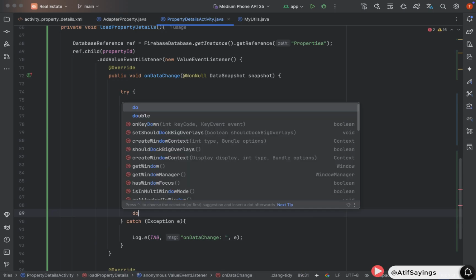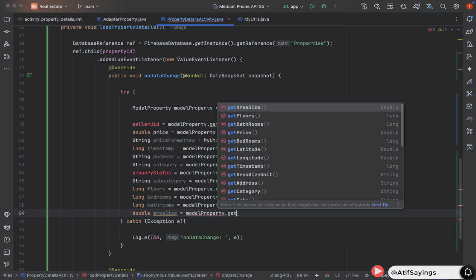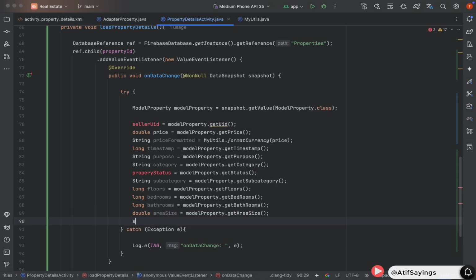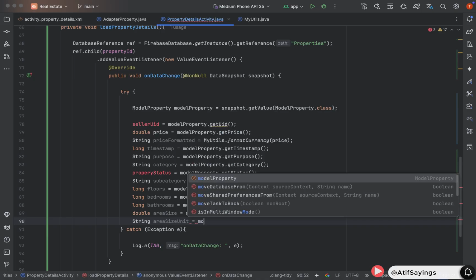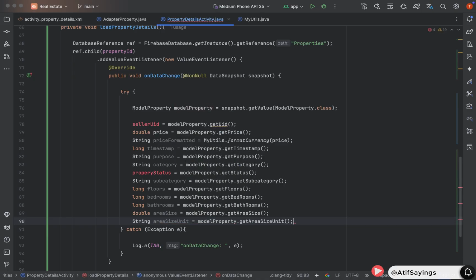The next information that we need to get is the area size of the property. Type will be double, name will be area size equal to model property dot get area size. We also need to get the area size unit of the property. Type will be string, name will be area size unit equal to model property dot get area size unit.